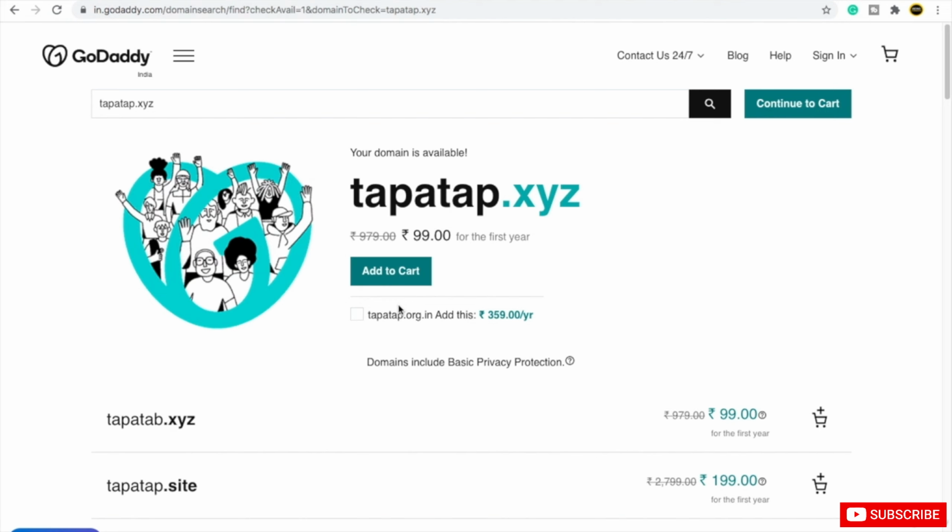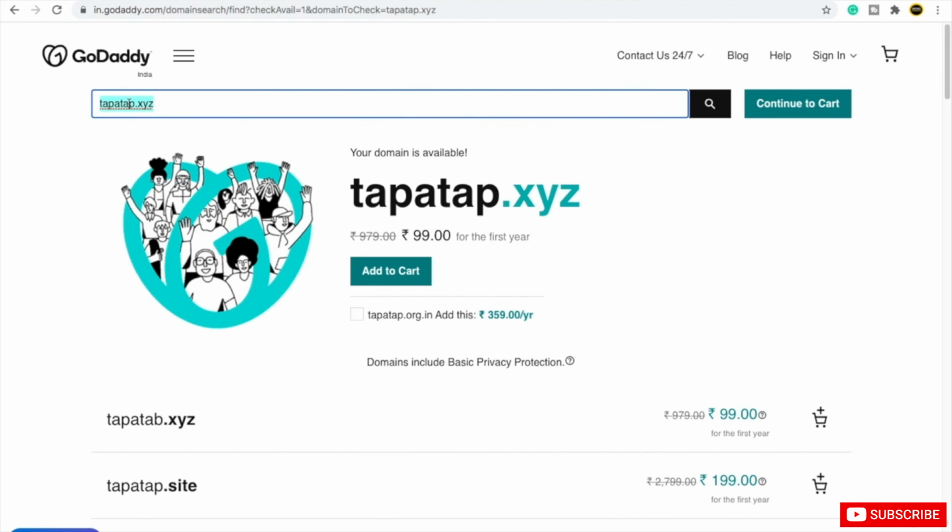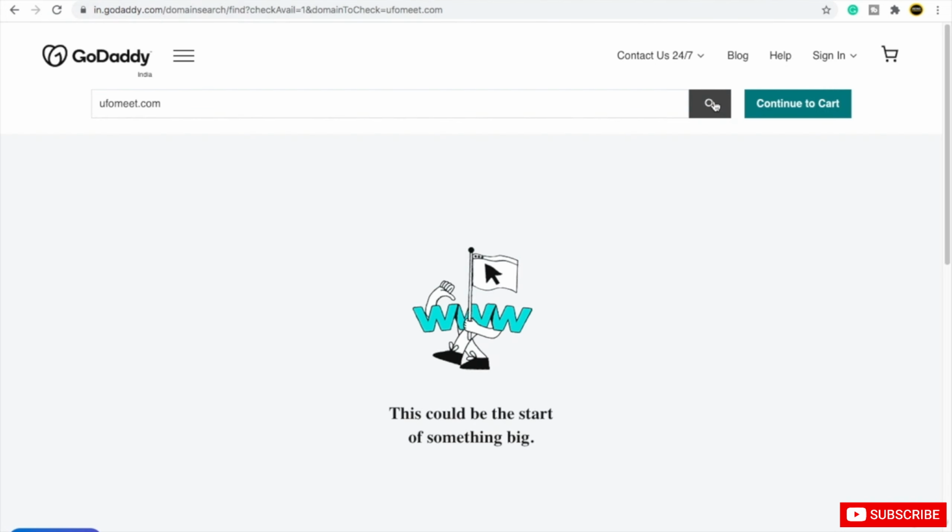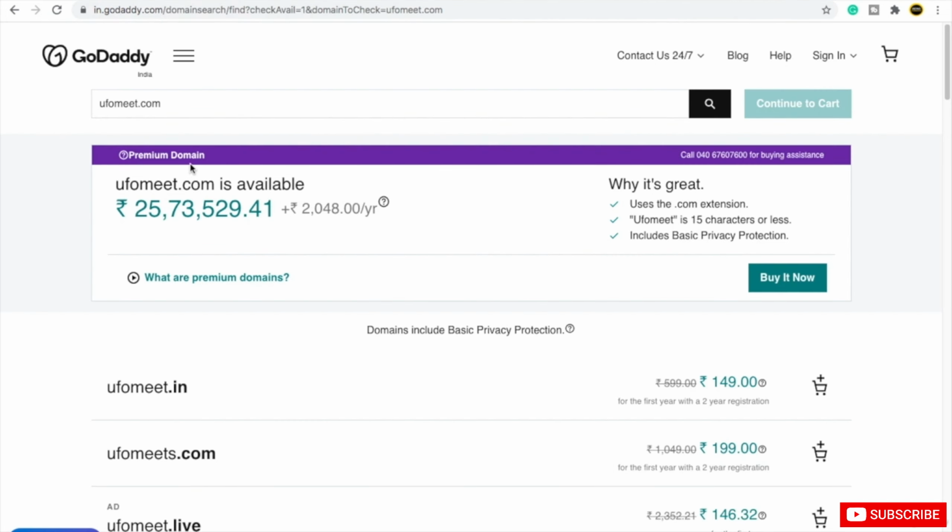Now there are some premium domains. For example, if I type ufomeet.com and search for this domain, you can see this is a premium domain. Premium domains will cost you lots of money. You can see they are very expensive. The reason is the unique name. So make sure that whenever you buy any domain, you check the price.